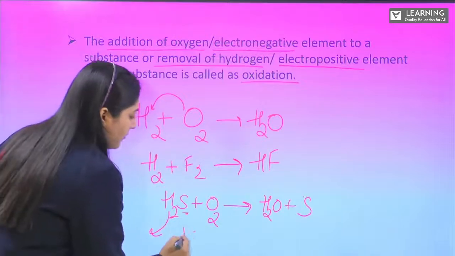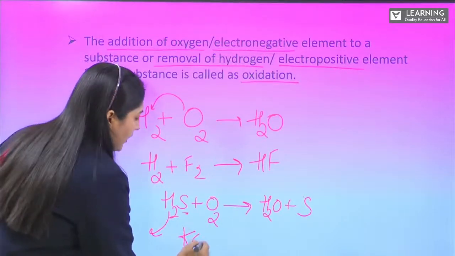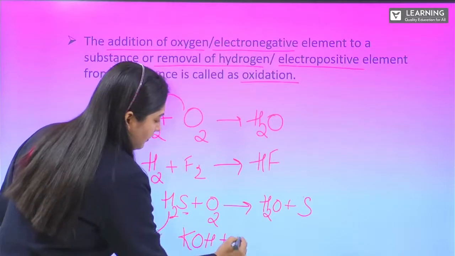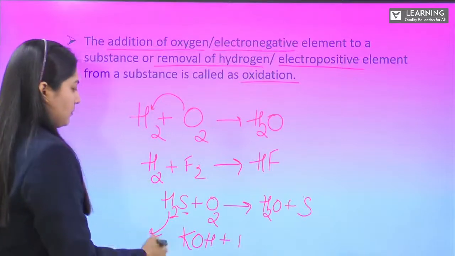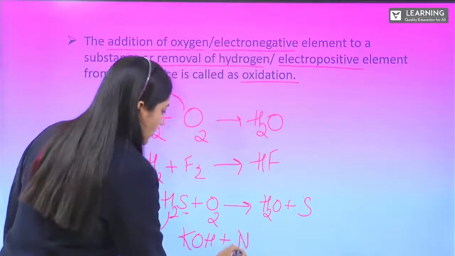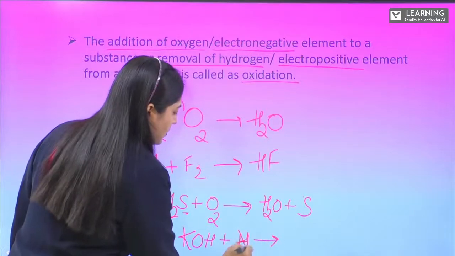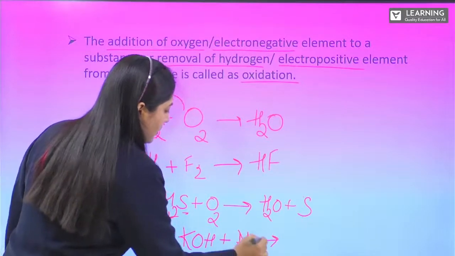For example, if I have KOH plus some other element which can remove this, I'll take H2O2. So what happens?